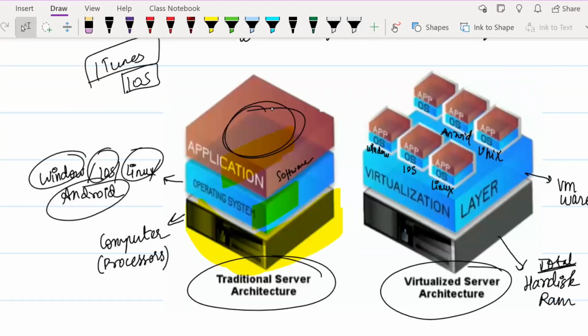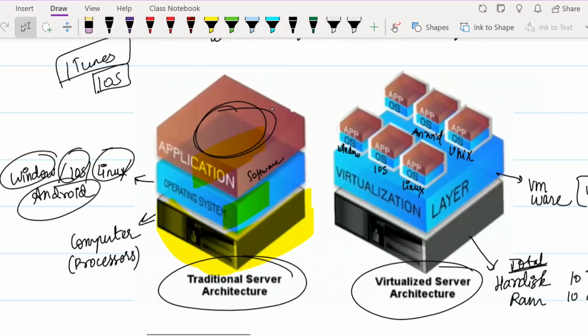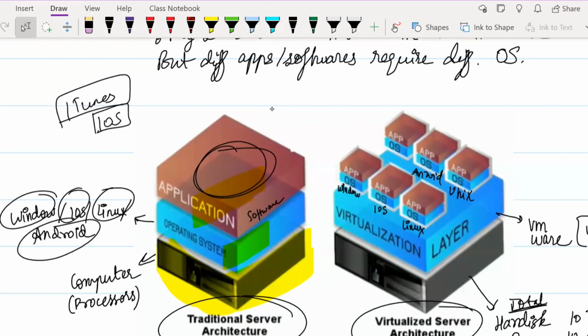Okay. In the same way, suppose we ourselves make one app. We'll make one app which only works on Android, suppose. Suppose we'll name it Android X.